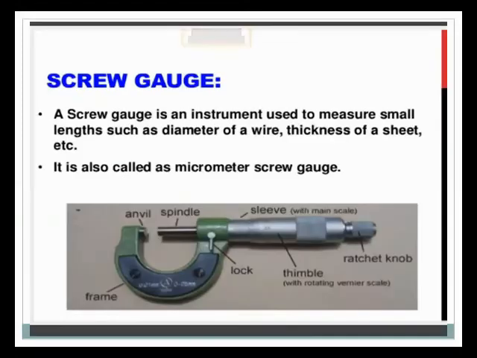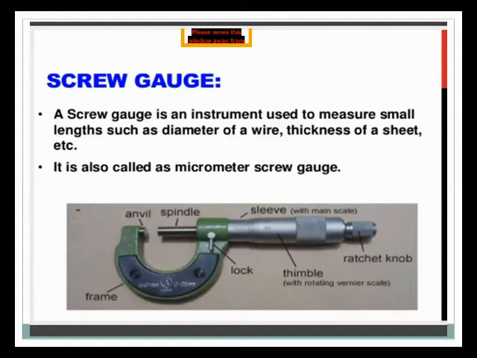Now we will move towards another instrument. This is called screw gauge. Screw gauge is another instrument used to find length. A screw gauge is used to measure small lengths, such as the diameter of a wire or the thickness of a sheet. Different types of sheets are used in making different materials, for example iron sheet, copper sheet, gold sheet, and also the thickness of a sheet and the wire.